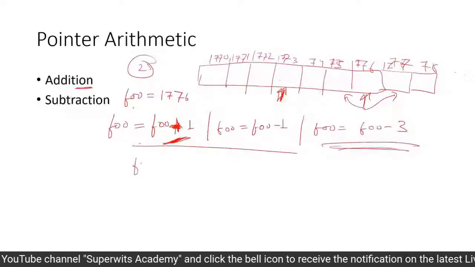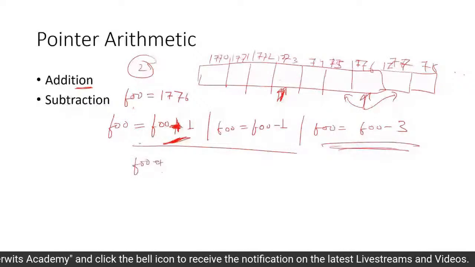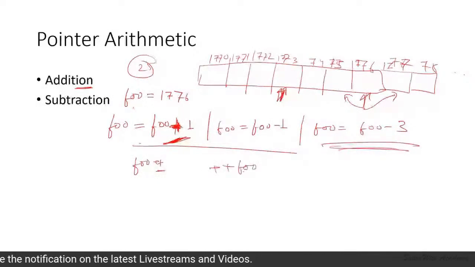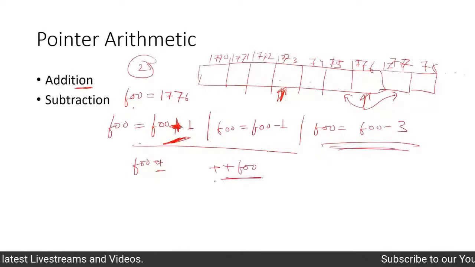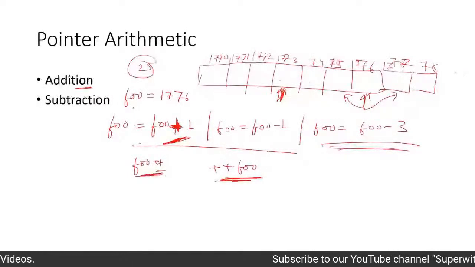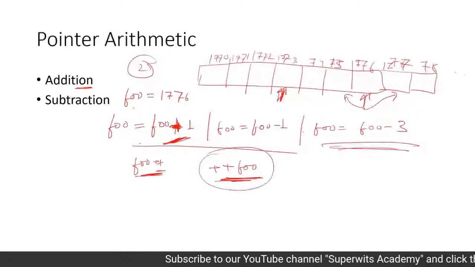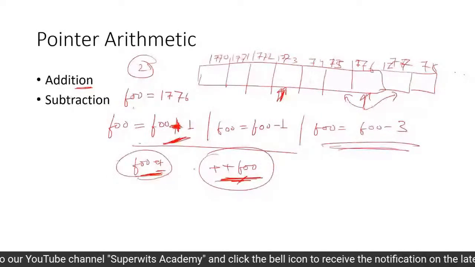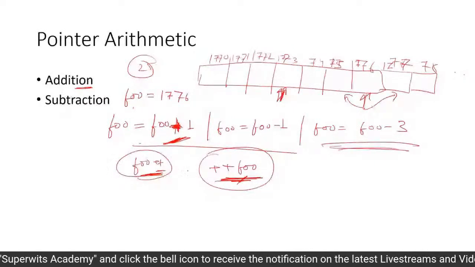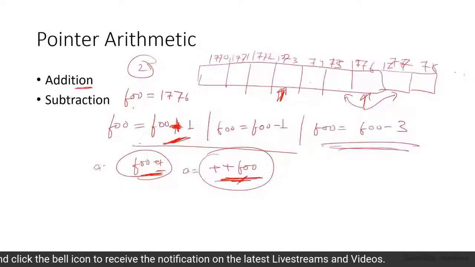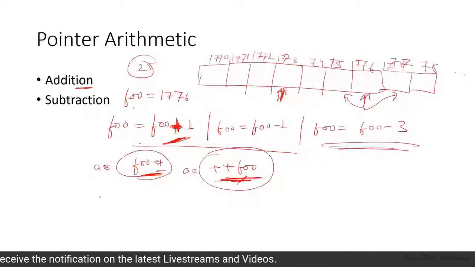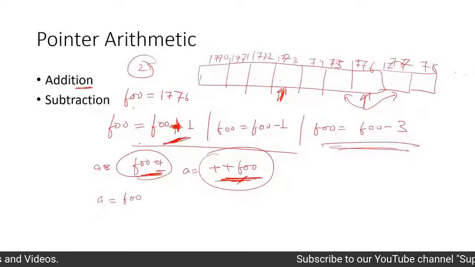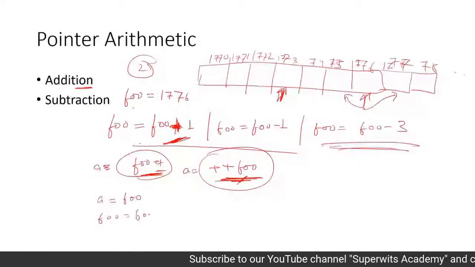I can simply use foo plus plus, right? This is a postfix notation. This is a prefix notation, plus plus foo. So we always know that this is the post and this is the pre. Before doing the expression evaluation, we are going to increment here, whereas this is the post evaluation. We are going to increment. So let's say a equals this and a equals this particular expression. What we are going to have is a equals foo, and then foo equals foo plus 1.